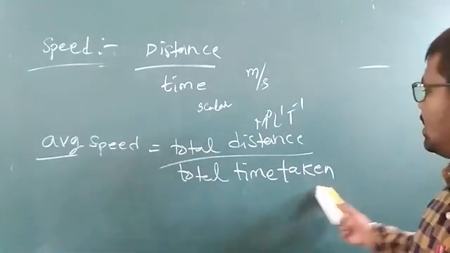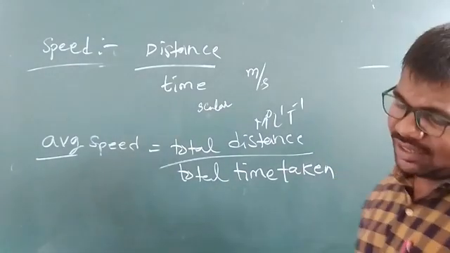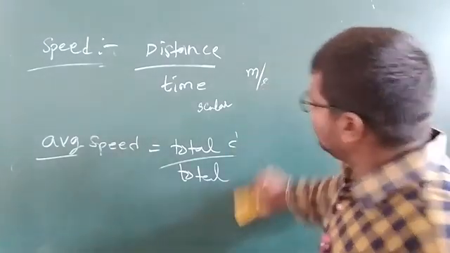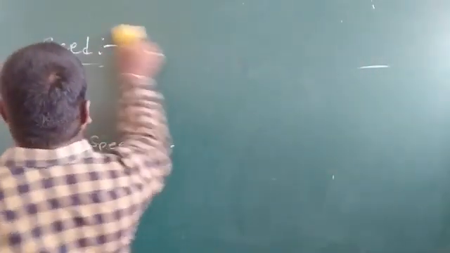Total distance by total time taken is called average speed. Understand average speed: based on average speed, we can have a number of problems.